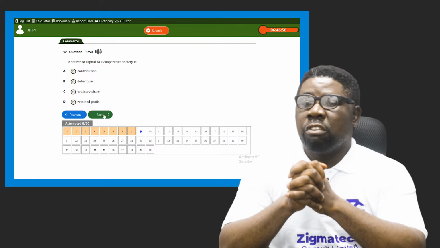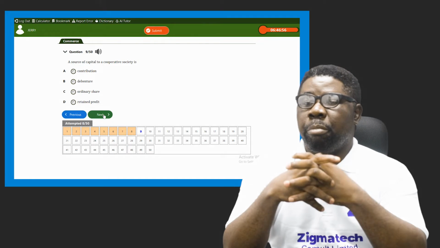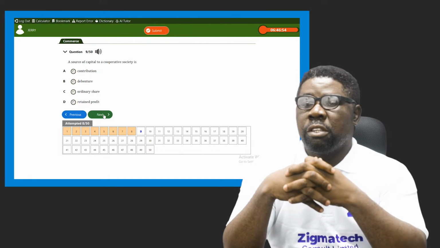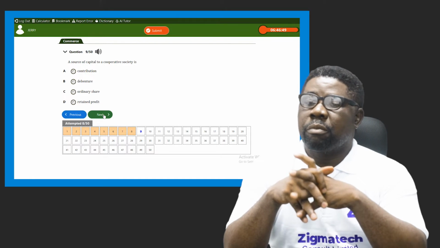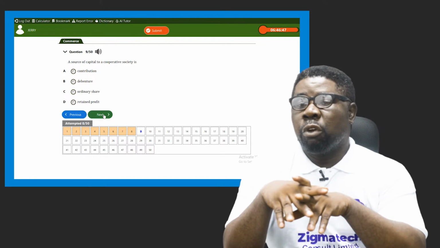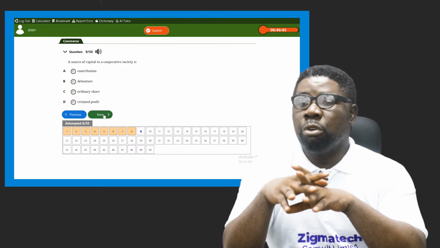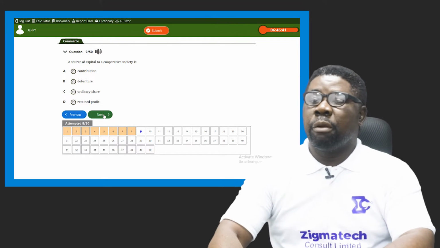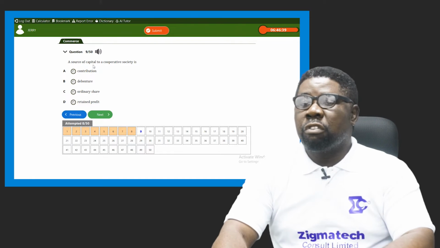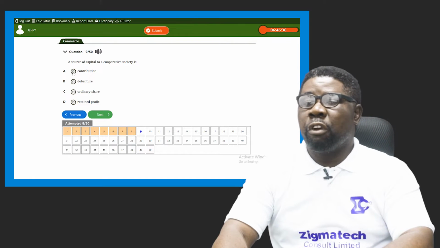Option A says contribution, B says debenture, C says ordinary shares, and D is retained profit. Retained profit can also be a source of capital for them, but the most acceptable answer is option A.